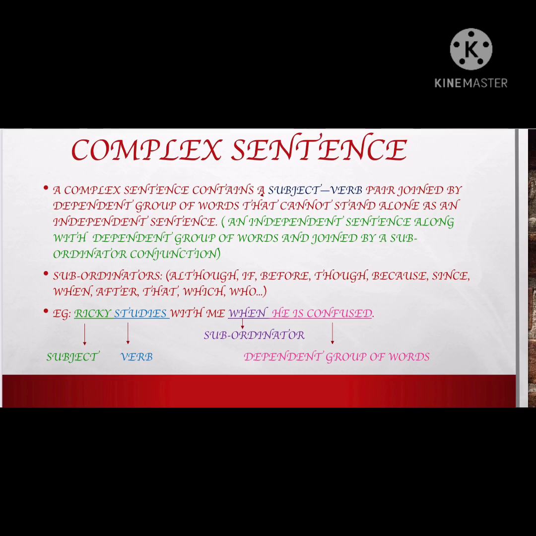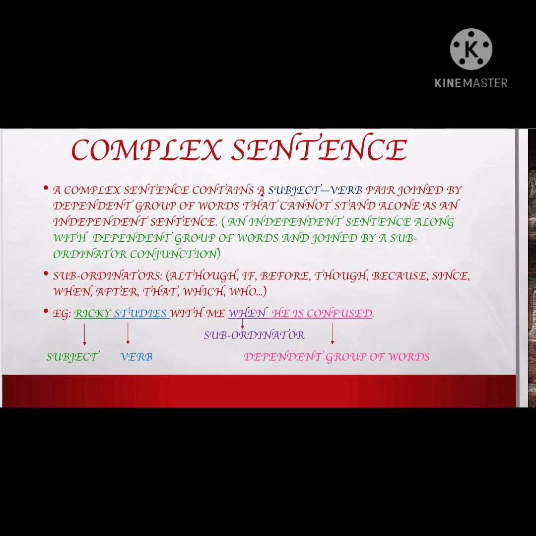Ricky is the subject, studies is the verb, and it is complete, but only up to a few words. Ricky studies with me. Here it is complete. But if you go ahead, "when he is confused", these extra words are making the sentence incomplete.